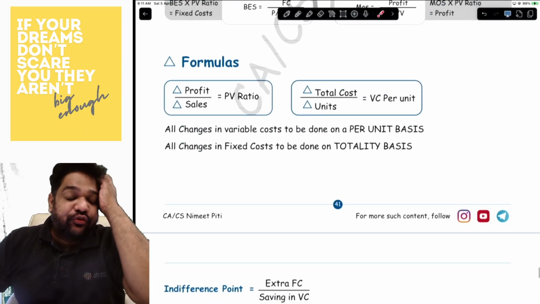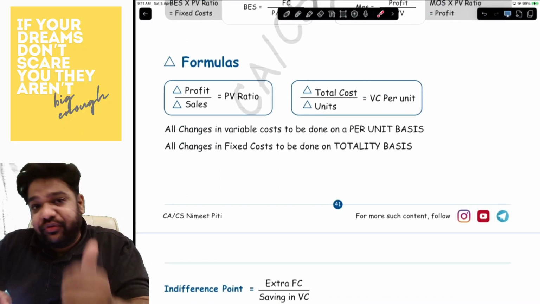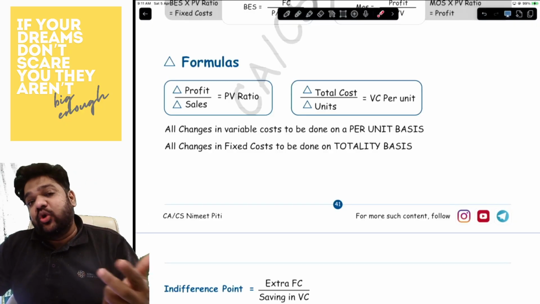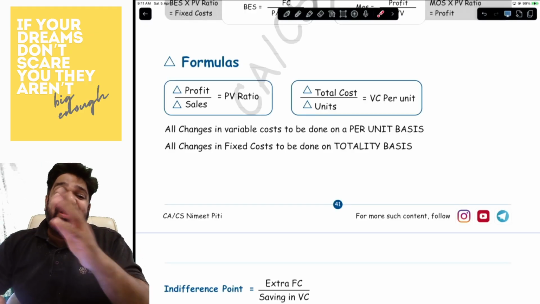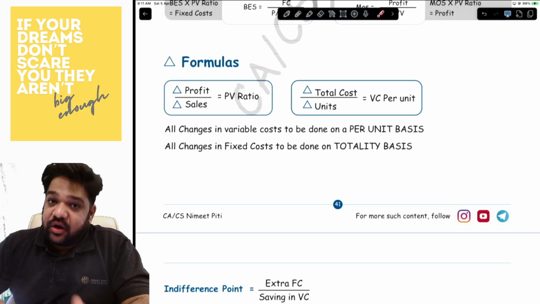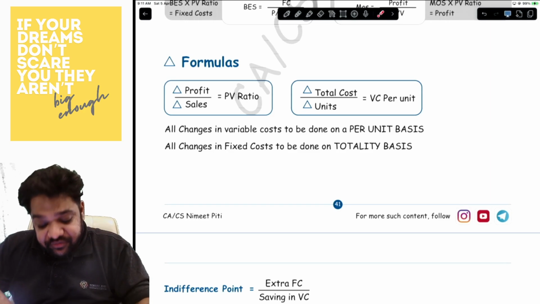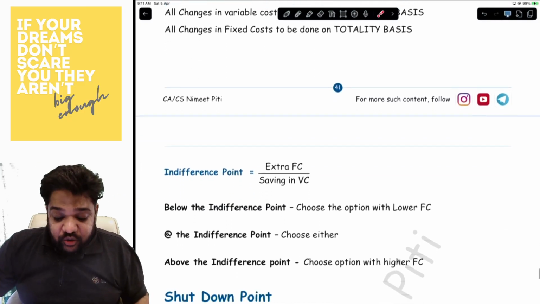Then you have the change formulas. You can do change in profit upon change in sales, that is again PV ratio, or you can do change in total cost upon change in units to get variable cost per unit. Okay. All changes in fixed cost to be done on totality basis. All changes in variable cost to be done on per unit basis.